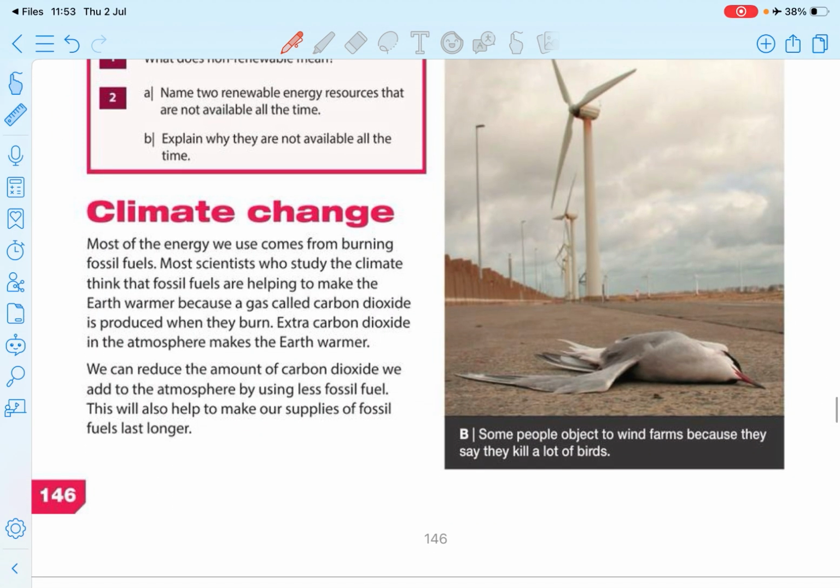And there is climate change, you can see. And releasing carbon dioxide is not good, and we need to reduce the amount of carbon dioxide released. That's related to the carbon footprint. Okay.